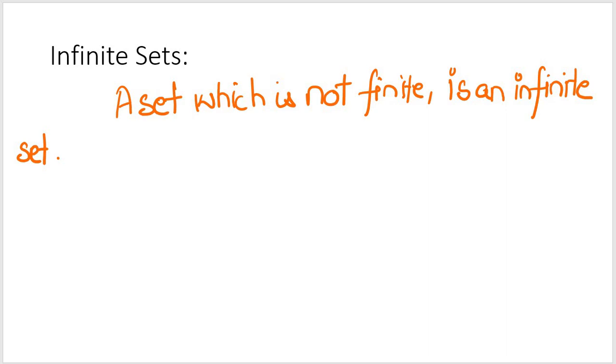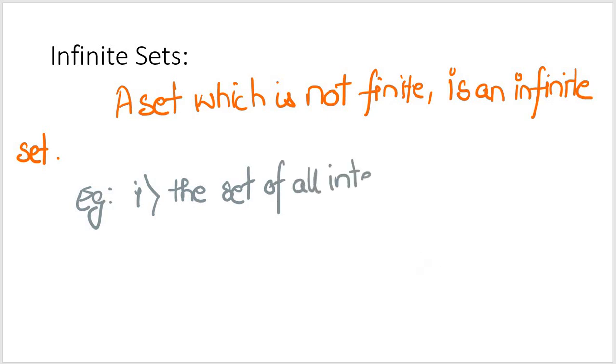Let me take some examples so that it becomes easier for you. What I have is the set of all integers. So that would be ..., -1, 0, 1, 2, and it continues like this.